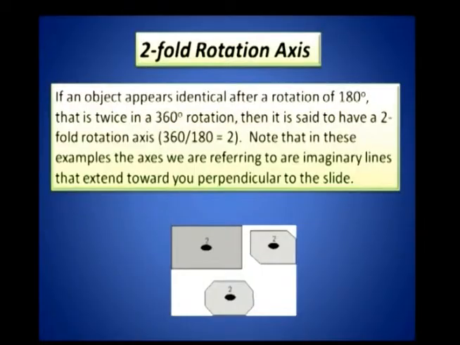A square will have a four-fold rotation axis. A five-sided element called a pentagon will have a five-fold rotation axis. Every time it is rotated through 72 degrees, it will go back to the same configuration. Now, we have talked much about rotation symmetry. We have been talking about two-fold rotation axis. That means the object comes back to the same configuration when it is rotated through 180 degrees, right.